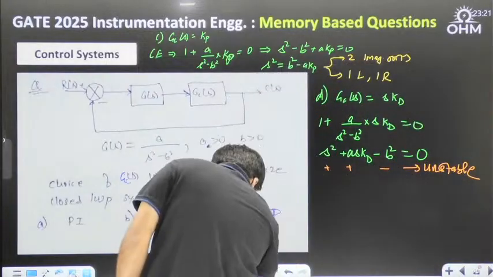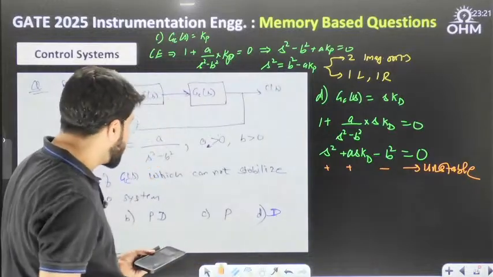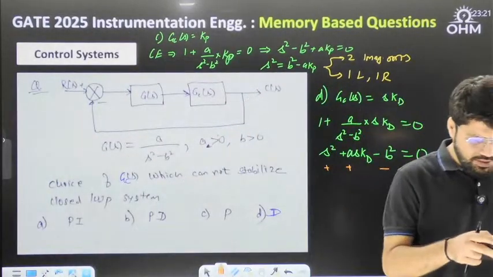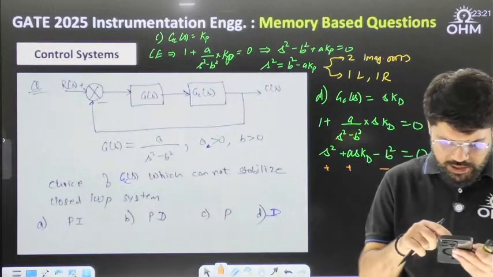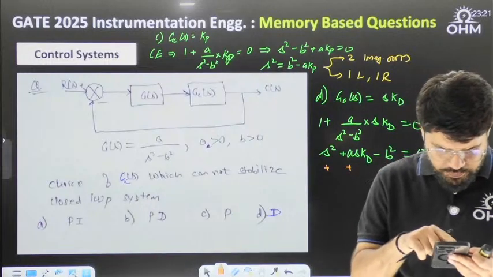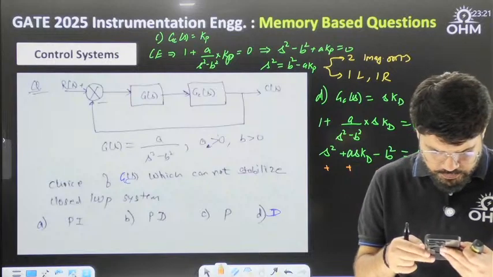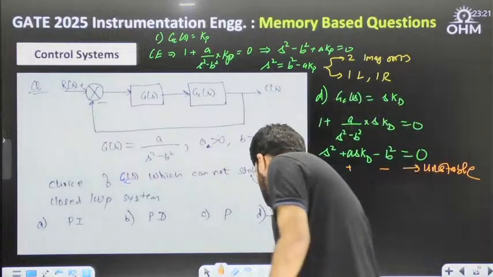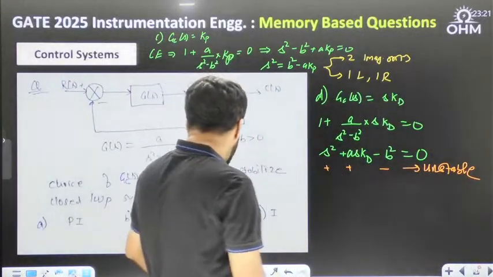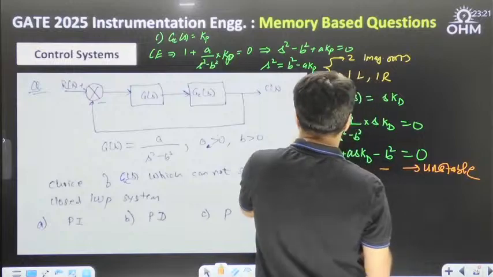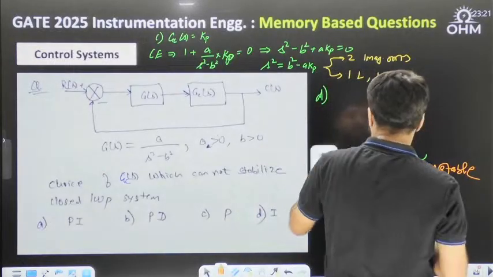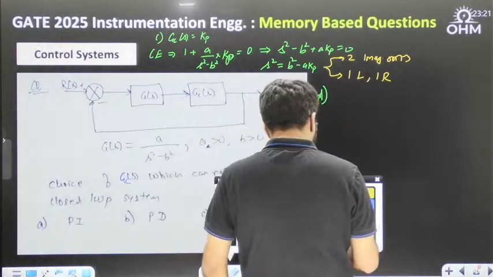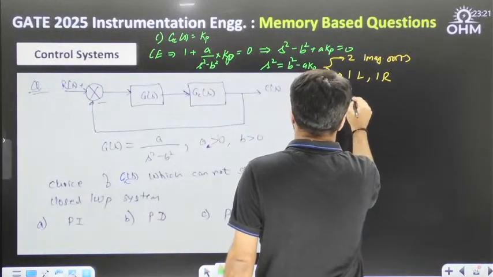Let me see the options for this. Only D controller will also not stabilize it. Whether it was only D or only I, let me check once again. No, it was I controller only. Sorry, dear. There's no typo error. Even if it is D controller, it is not stabilizing, I told you. So I'll correct it.